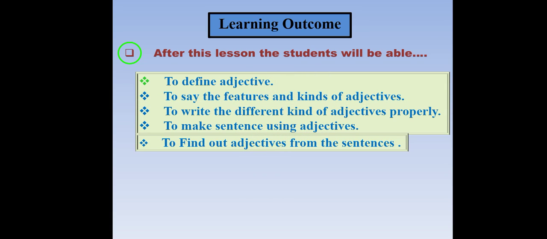Learning outcomes. After this lesson, the student will be able to identify adjectives, to say the features and kinds of adjectives, to write the different kinds of adjectives properly, to make sentences using adjectives, to find out adjectives from the sentence. After completing the lesson, the learners will be able to cope with the things from the lesson.